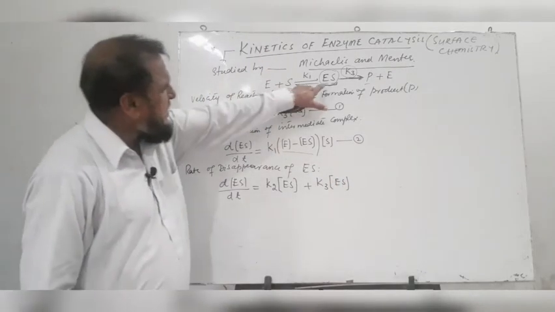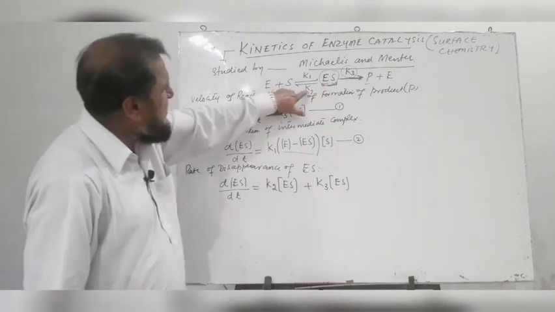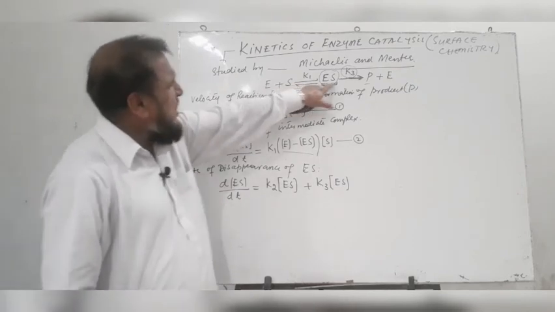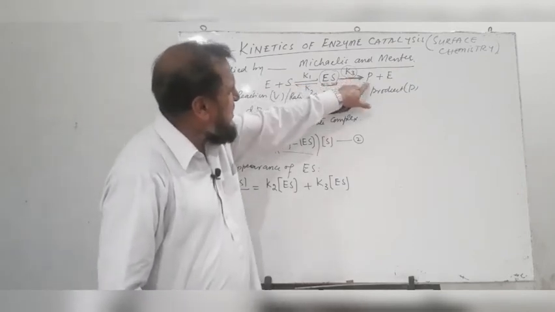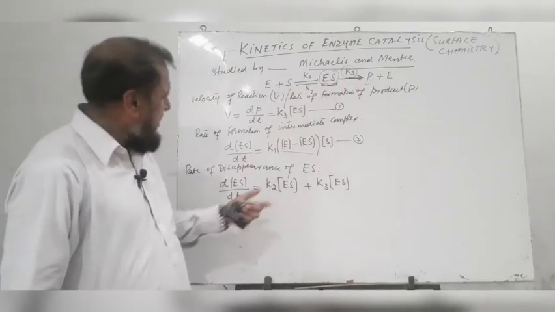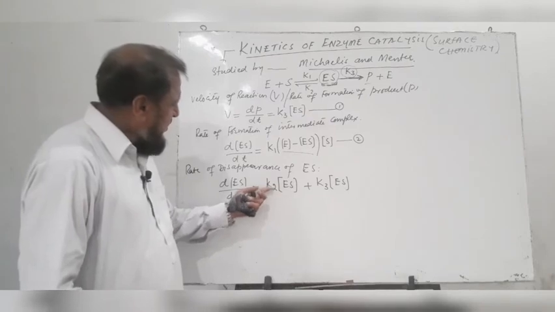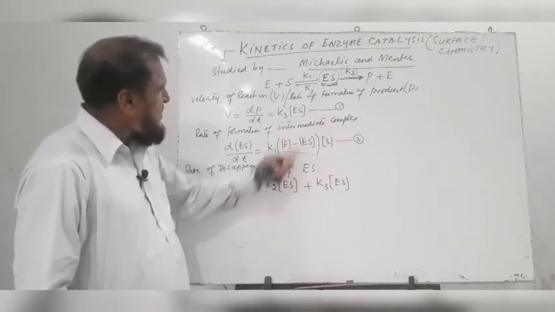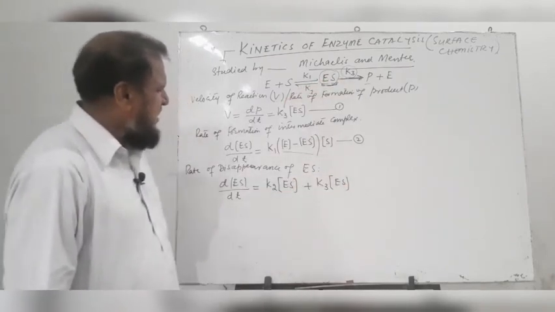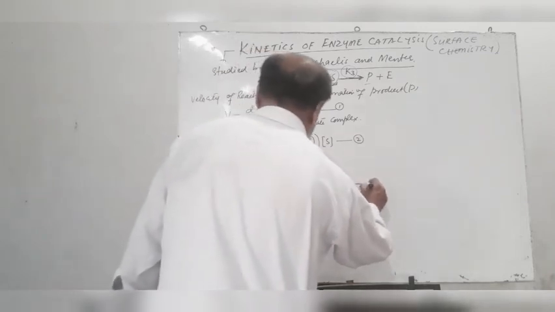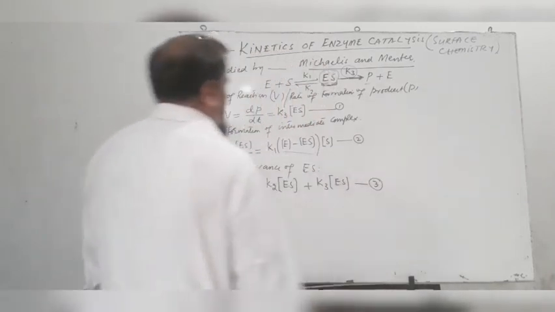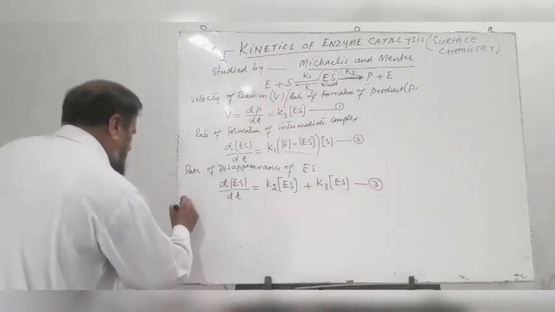ES is changing into E plus S through the rate constant K2, or it is changing into product through the rate constant K3. In both the cases, the rate of disappearance will be equal to K2 into concentration of ES or K3 into concentration of ES. Equation number 3.